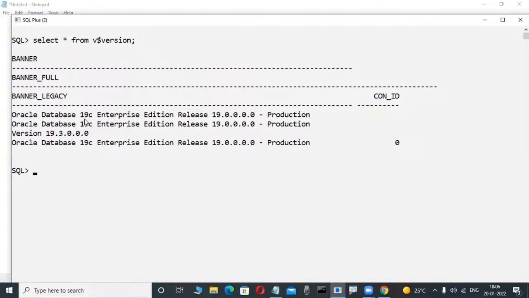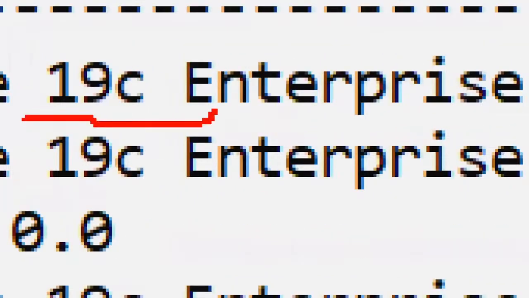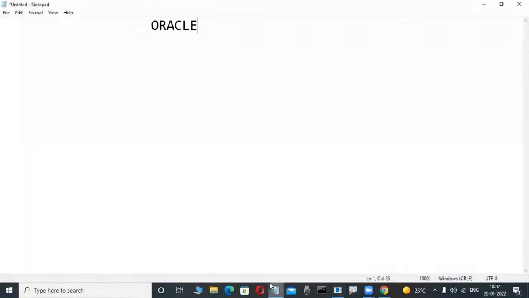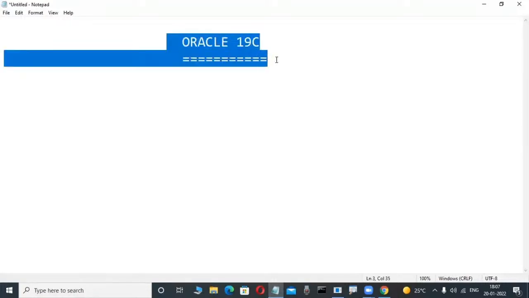But in our class, this software is available. 19c we are learning only. C means cloud technology. Cloud computing is there. In the olden days, grid computing is there. Now cloud. What is cloud and all these things we will understand. Now this is Oracle 19c. 19c means cloud technology. Observe it here. This is the latest version we are learning in our class.